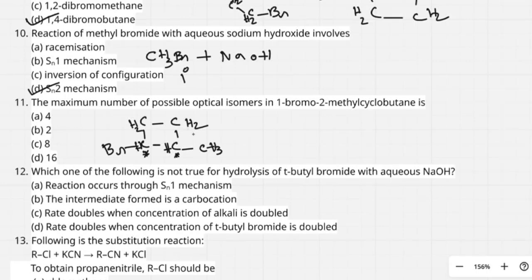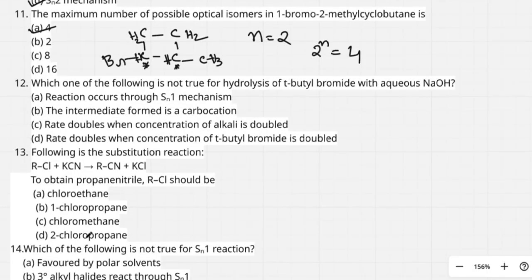So how many asymmetric carbon atoms does it contain? Two. Here n is equal to 2. If n is equal to 2, the number of optical isomers is 2 to the power of n, that is 4. So the maximum number of possible optical isomers in this case is 4. It does not contain any meso compound. So option A is correct.